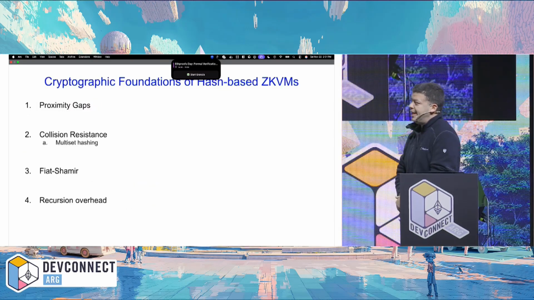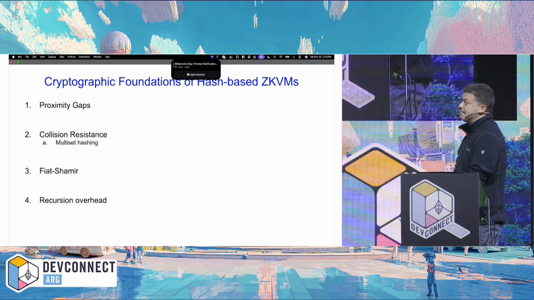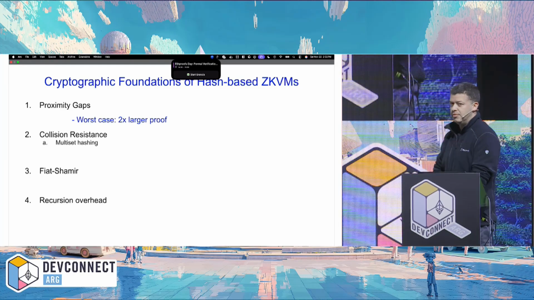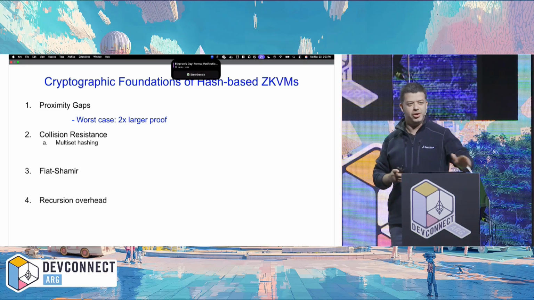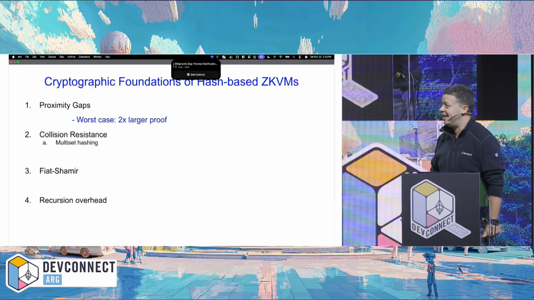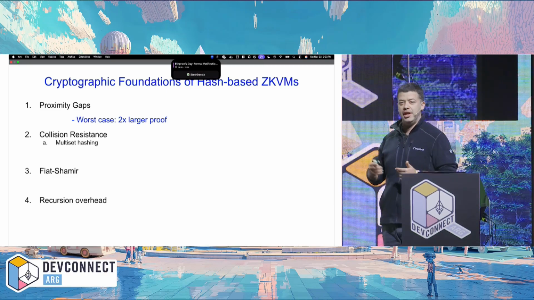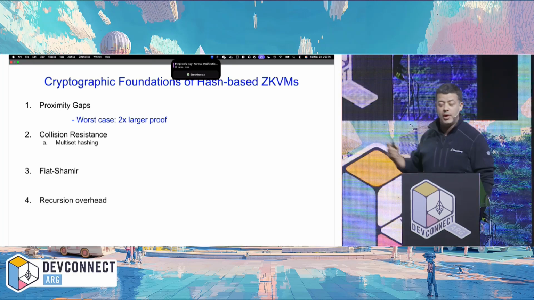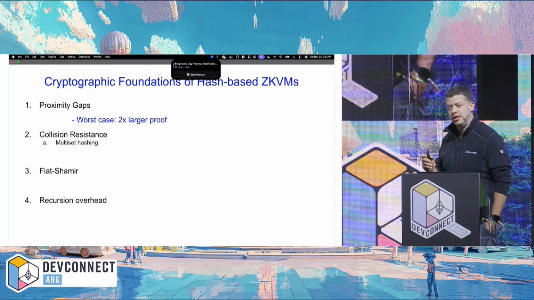So given this attack, where do we stand in terms of security, and what worries me so? So proximity gaps, we know we can avoid them. Arancha already said we have to, so great about that. In the worst case, if we're not able to prove stronger bounds, we'll get a 2x improved size. Not ideal, but also not the end of the world.